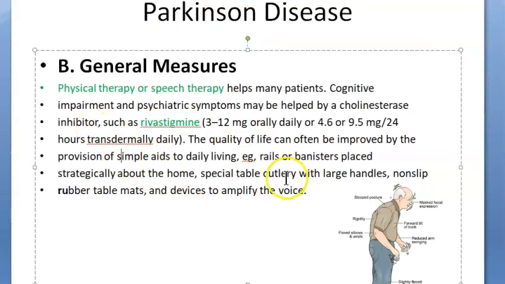So here we are. So you can improve the quality of life by giving some aids for them, like some walking stick. Rails, banisters placed strategically at home, special table, cutlery with large handles so that they can hold easily, non-slip rubber table mats, device to amplify voice, that is hearing aid, isn't it?